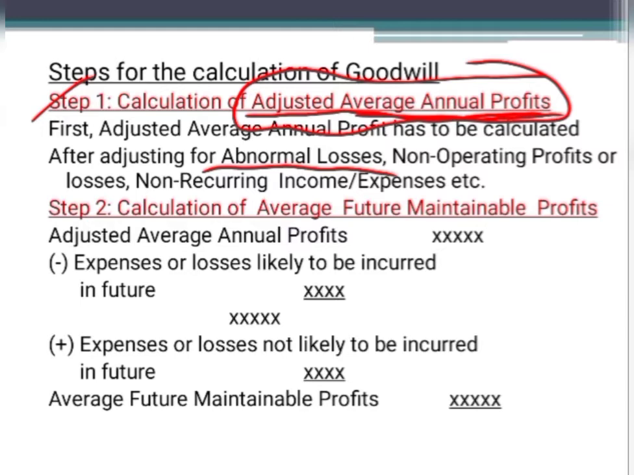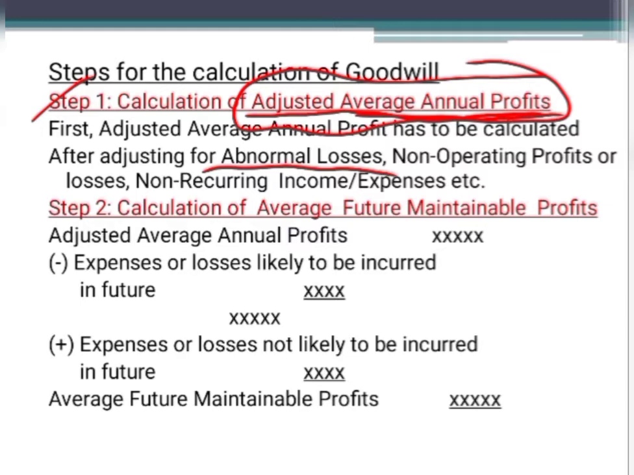You will not have fire in the shop every year. Only once in a while you will come across such unexpected happenings. So in order to calculate the normal profit under normal circumstances, if there are any abnormal losses which are deducted from the profit, that should be added back to calculate the normal profit.